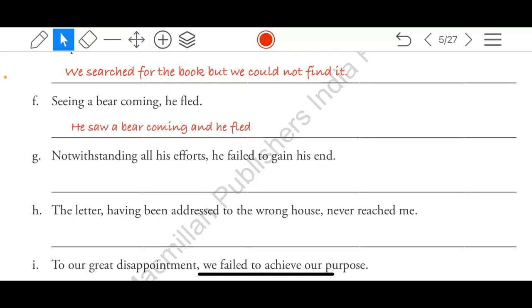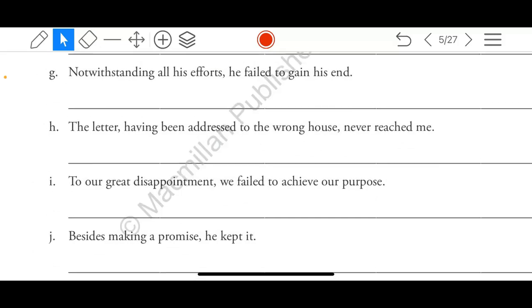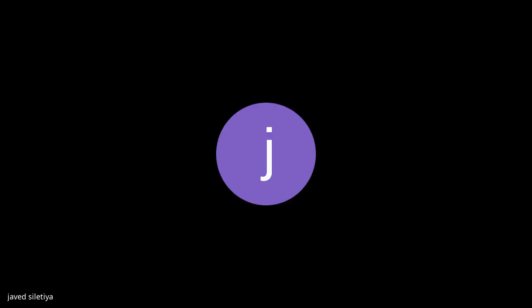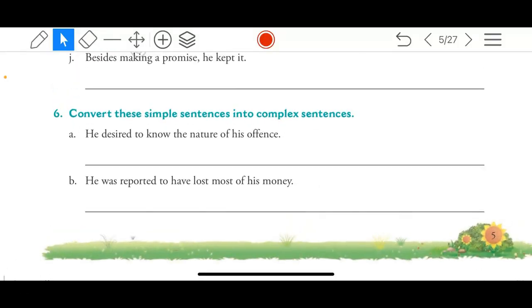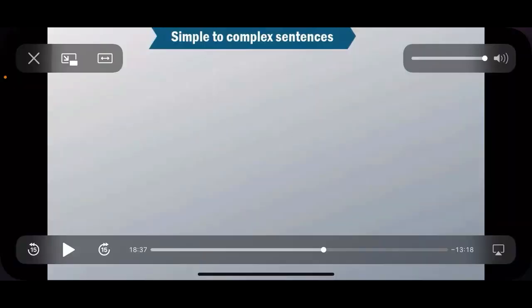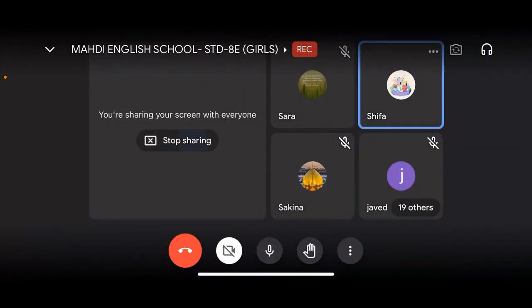So now three answers are left. I will send the answers of this exercise. You have to complete this exercise. Okay, sir. Next time we have simple to complex. And please be attentive because that video we will resume from where we had stopped. Simple to complex is still left. And once you understand this, in the next lecture, you have cleared one of the most important topics of 9th and 10th. Will you send the PDF? Answers I will send. The PDF of the textbook is already there. Answers of exercise number 5 I will send today. Complete it. That is homework.